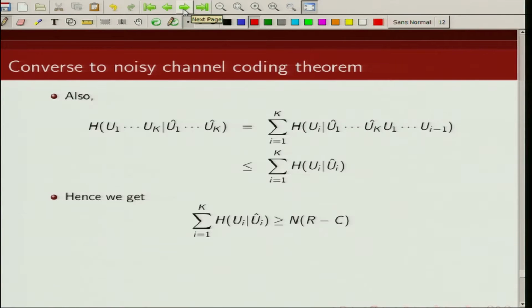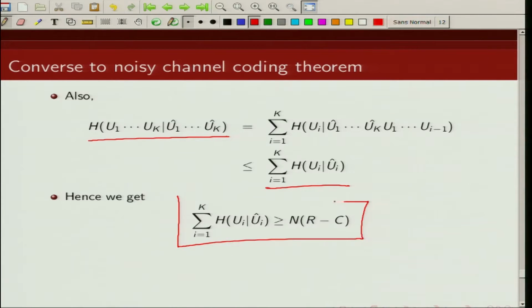So we have shown that this particular term is greater than or equal to n times (R minus C), and we are showing that this term is greater than this. Now combining these two results, we get that the sum over all i from 1 to k of H of ui given ui hat is greater than or equal to n times (R minus C).